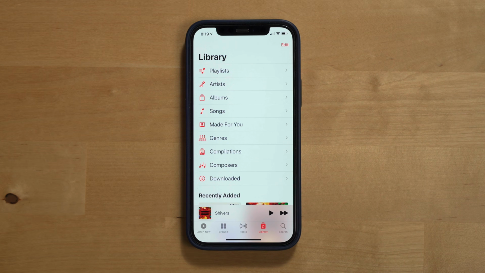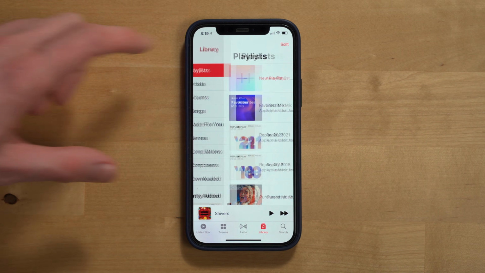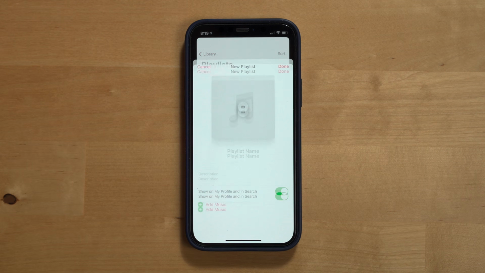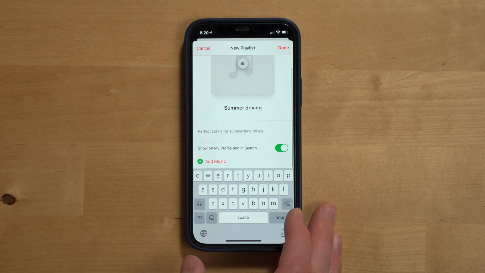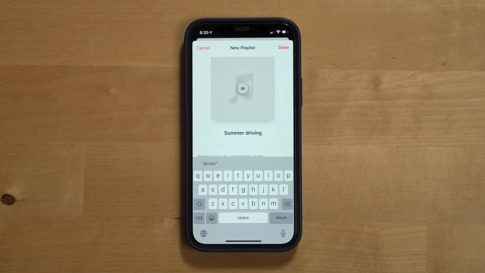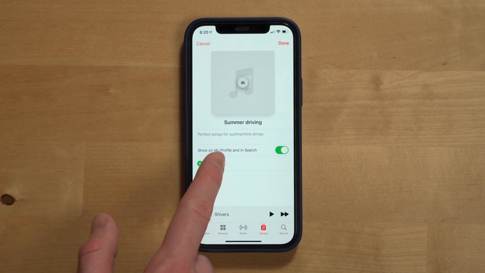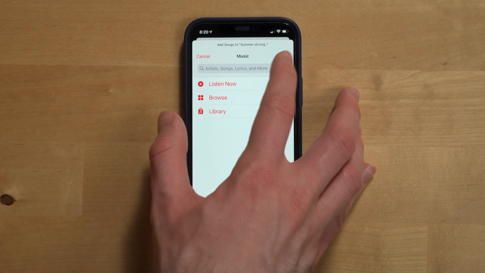Now, that's just one part of Apple Music's playlist feature. You can of course create your own playlist to share with friends, family, or just keep for yourself. To create a playlist, go into your Apple Music library and find the playlist section. Then select Add New Playlist. From there, you can give your playlist a name, description, if you want your playlist to show up in your profile, and I'll cover what that is in a second, and then finally, you can add music to your playlist.